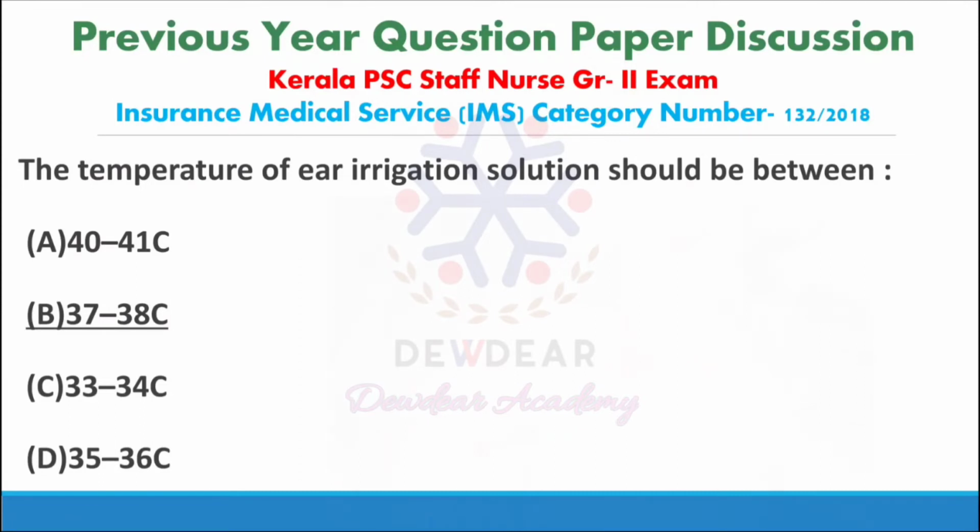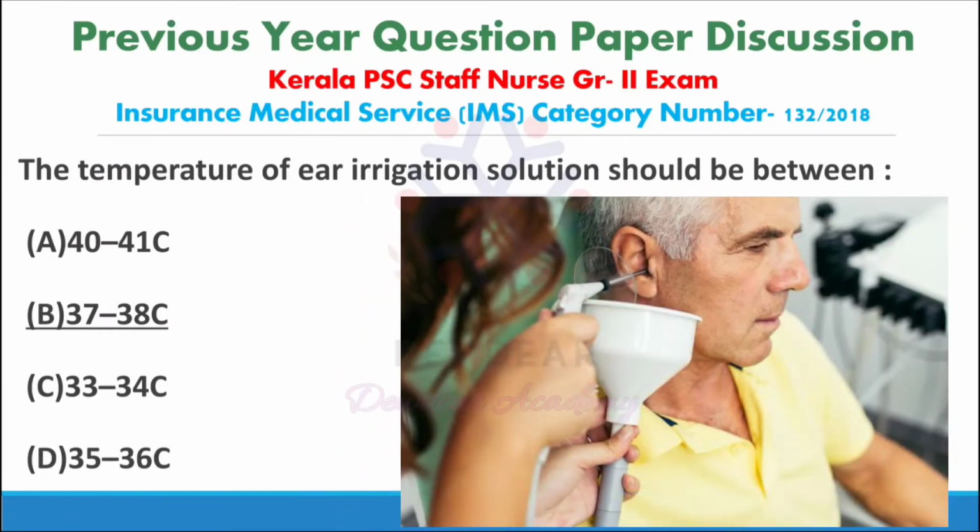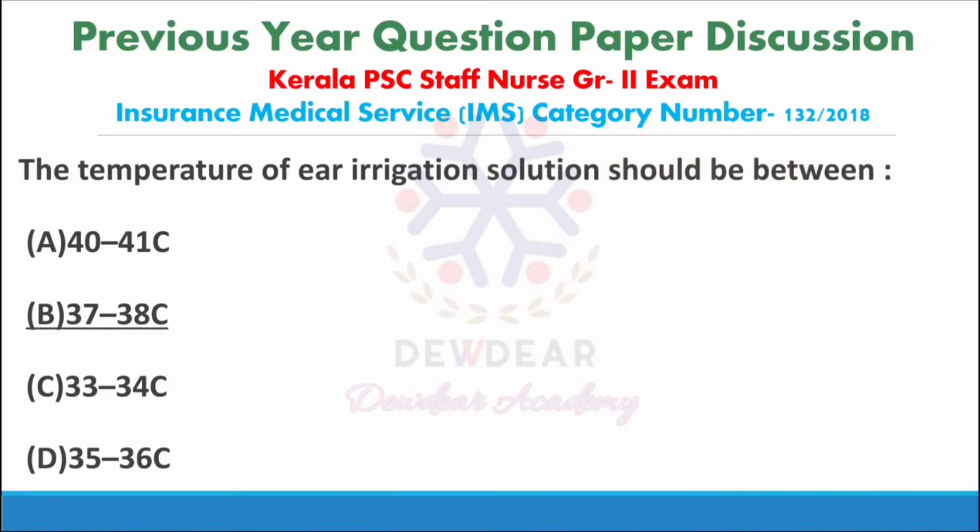If the temperature of the solution is not close to the client's body temperature, it will cause ear injury, nausea, vertigo and so on. So the temperature of the solution should be 37 degrees Celsius or 98.6 degree Fahrenheit. Warming the ear irrigation solution to body temperature helps to avoid vertigo, nausea and ear injury. So the temperature should be close to the client's body temperature, and here the correct answer is 37 to 38 degrees Celsius.